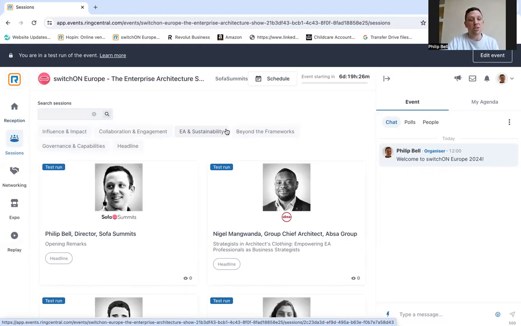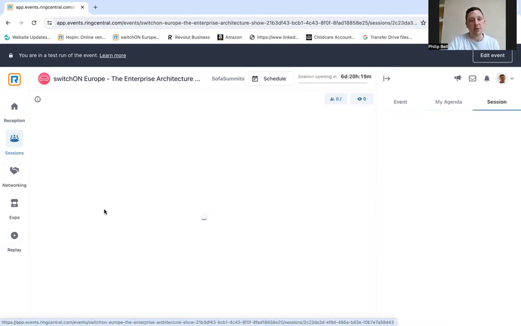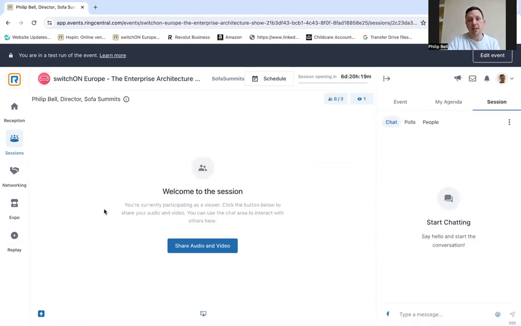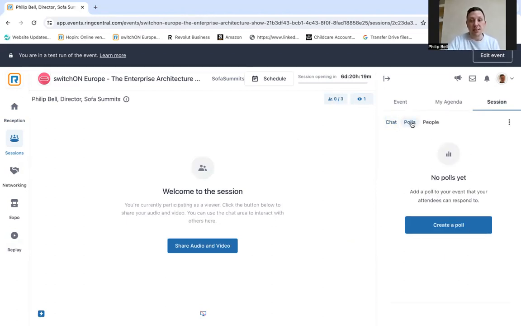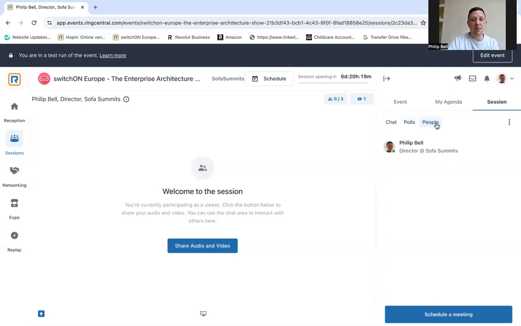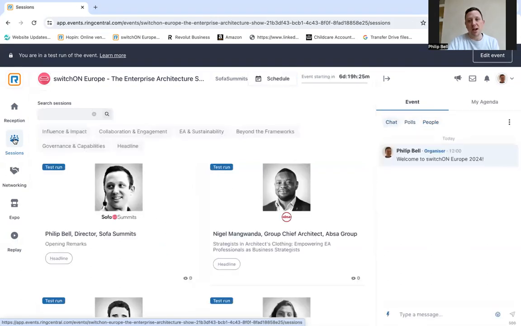One minute before a session is scheduled to start, it will show up in the sessions area. To view it, you quite simply just click into it, and the person will be there making their presentation. If you have any questions, feel free to send them to the speaker via the chat function here on the right-hand side of the platform. Some of the speakers will be running polls as well, so feel free to get involved in those. And if you're wondering who else is in the session, you can click on the People tab, and there'll be a list of everyone that is viewing that presentation at that time. So this is the sessions area, and all the content is delivered from here.